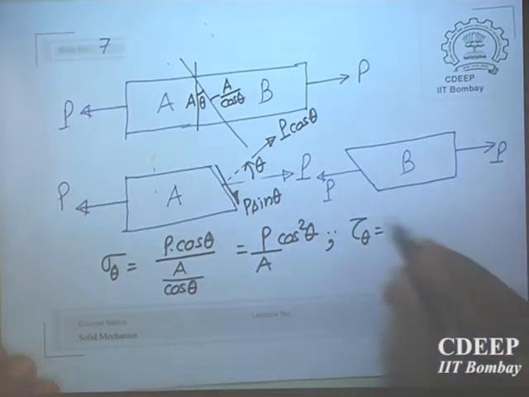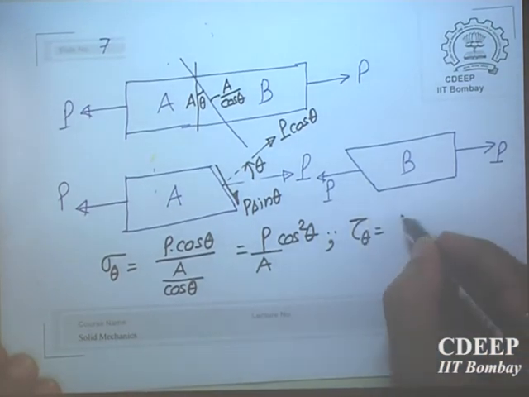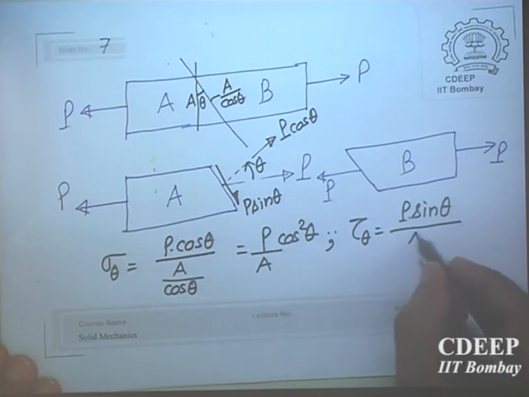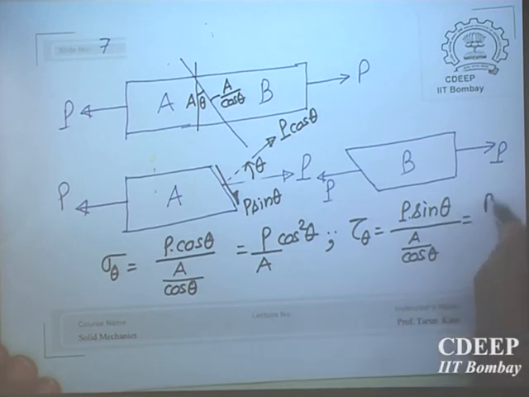So tau theta will be what? P sin theta divided by area, of course, A by cos theta. So this becomes P by A sin theta cos theta. So shear also you can see.